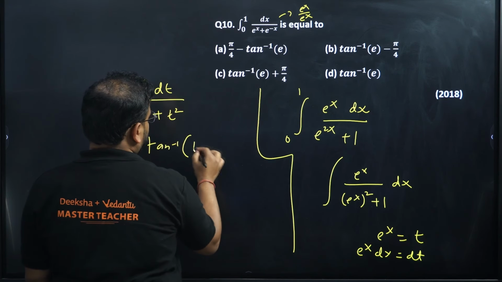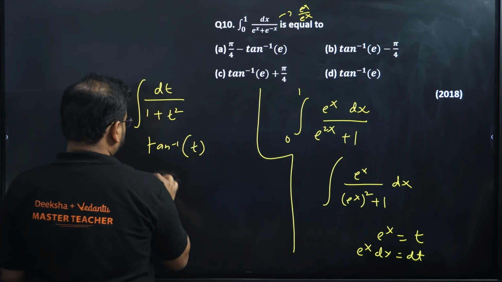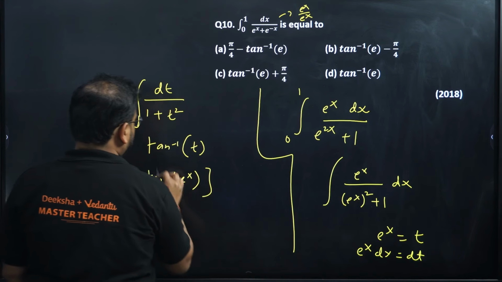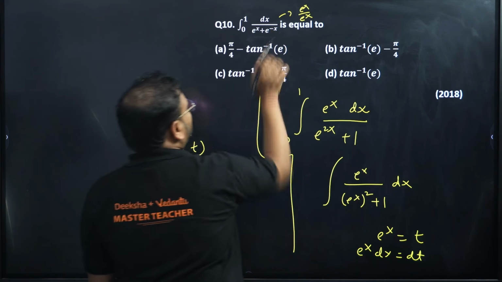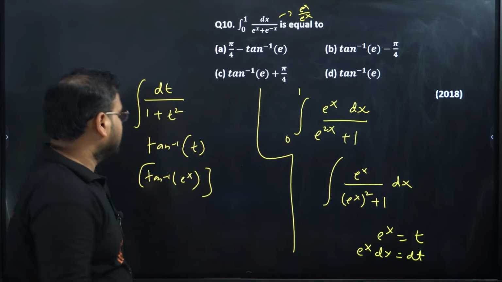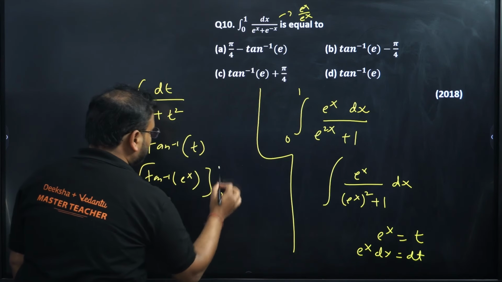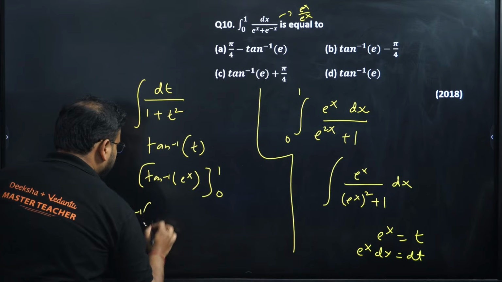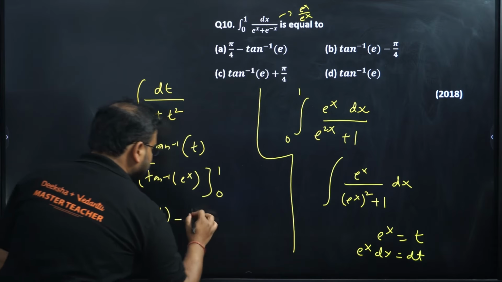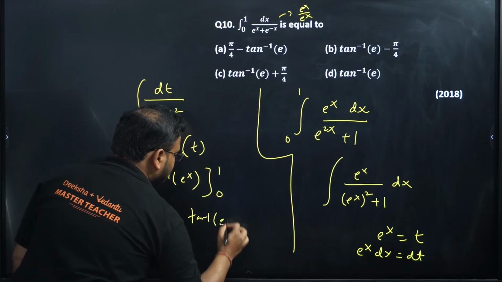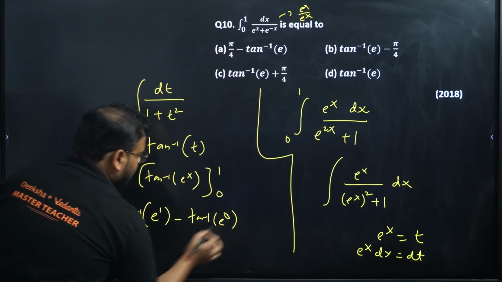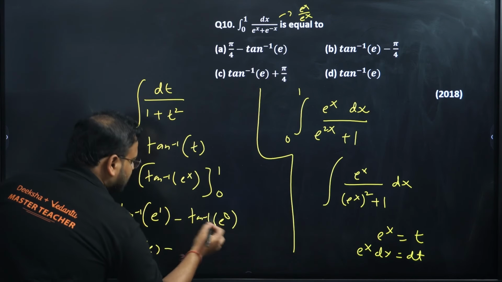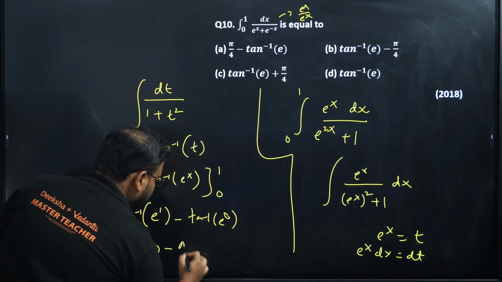And what is it? Tan inverse of e power x. From where to where? Since we have put back the original variable x, the limit will be the same, 0 to 1. Put it back now: tan inverse of e power 1 minus tan inverse of e power 0. So this is nothing but tan inverse of e minus tan inverse of 1, right?